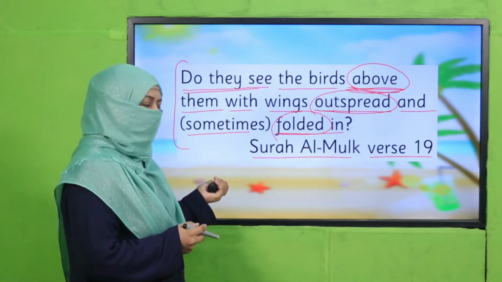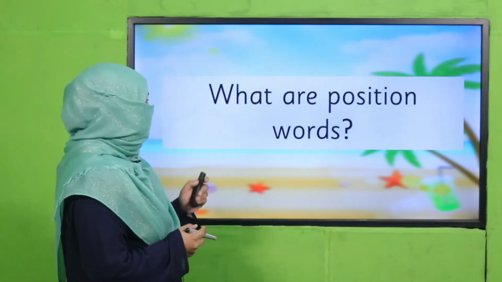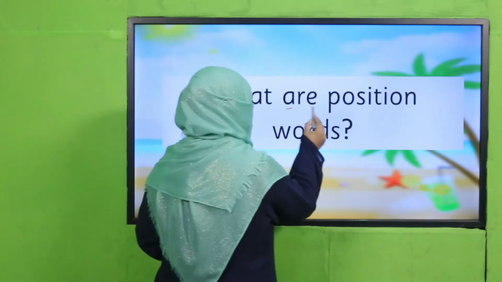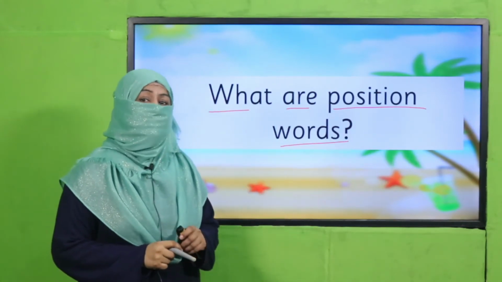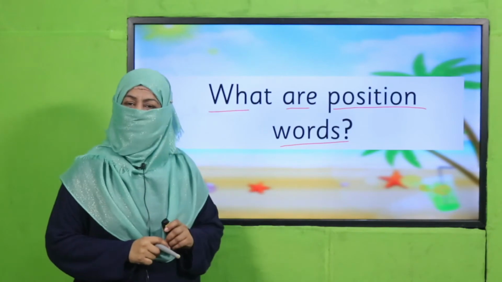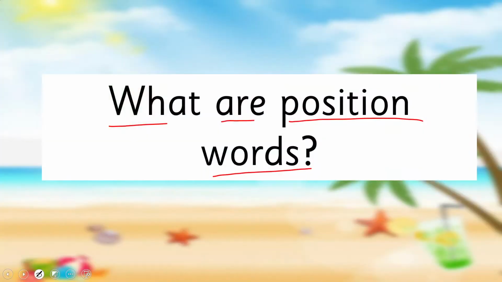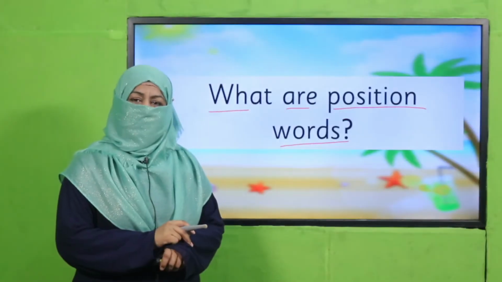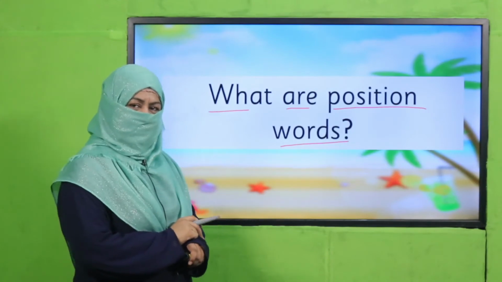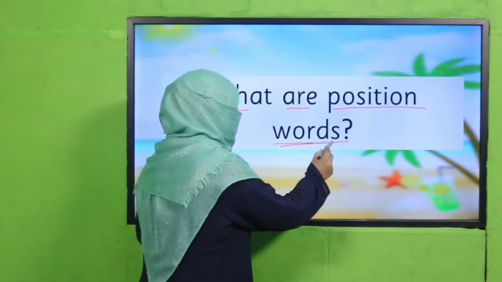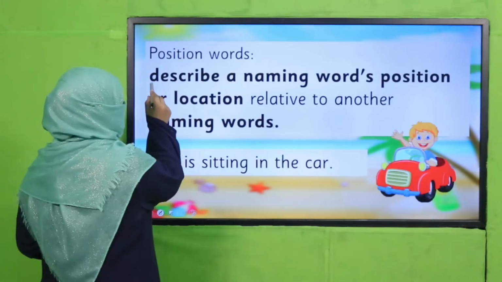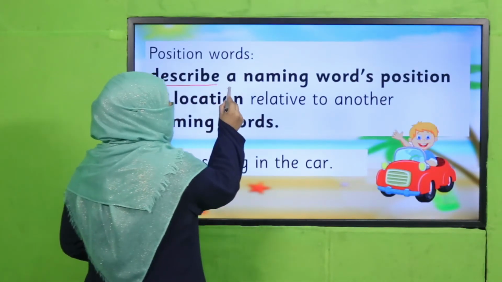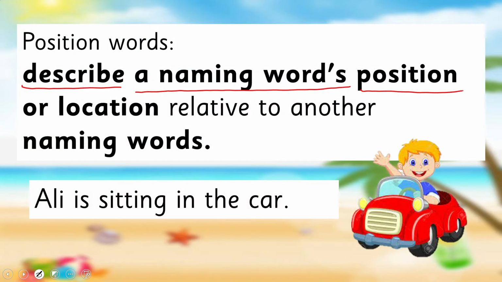Now, let's move to this question. What are position words? I have taught you in unit 4. So pause the video, answer this question to your teacher and then come back. Yes, my dear students, are you done with it? Did you tell your teacher what position words are? The position words describe a naming word's position.